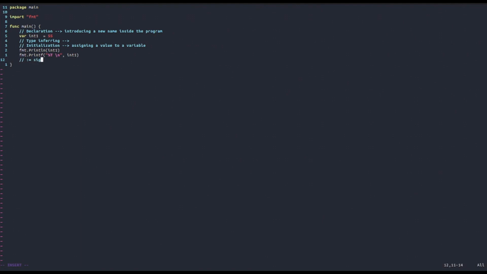colon equal sign. If you've ever programmed in Pascal, and maybe you like vintage programming languages, you should like this, because it looks a lot like variable initialization in Pascal. But basically, the syntax to declare a variable using this sign is the following. So let's write the syntax. You have your variable name here,